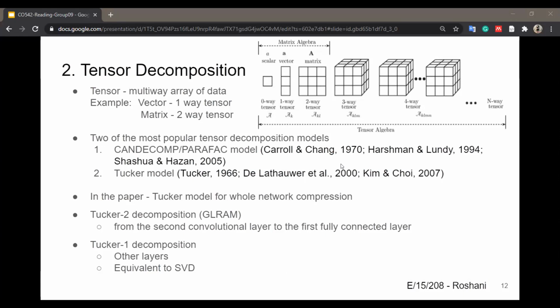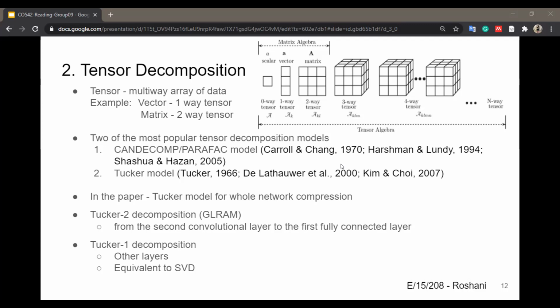Let's talk about tensor decomposition. So what is a tensor? It is a multi-way array of data. For example, a vector is a one-way tensor. A matrix is a two-way tensor. In the diagram also, it is clearly seen that a 1D tensor is a vector, which is of rank 1. A 2D tensor is a matrix, also called rank 2, and the third one is the 3D or three-way tensor, which is of rank 3, and so on. We can have an n-way tensor.